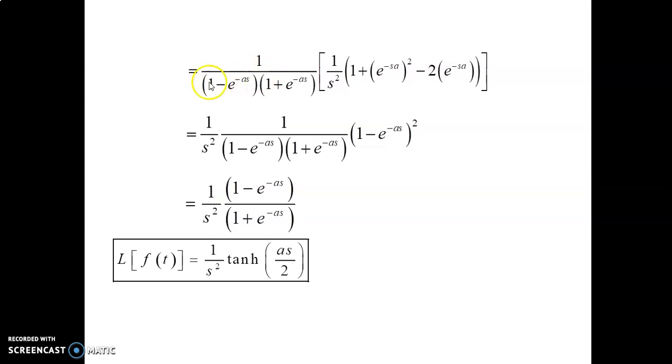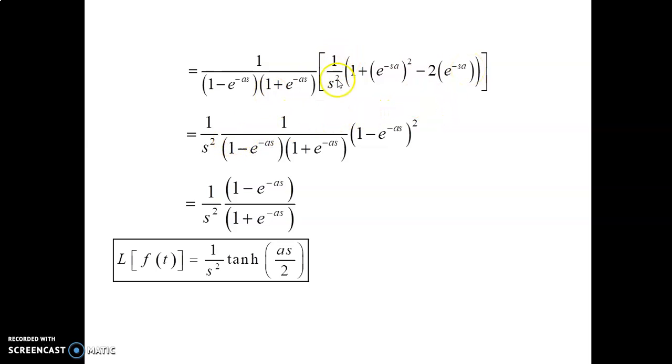Now 1 divided by 1 minus e power minus sa into 1 plus e power minus sa into, this term is common, 1 divided by s square into 1 plus e power minus sa the whole square minus 2 into e power minus sa.